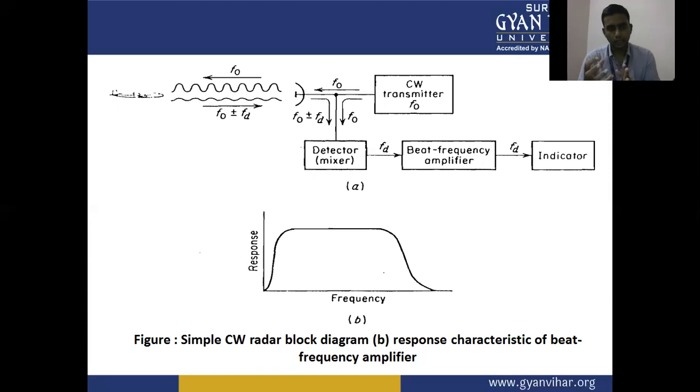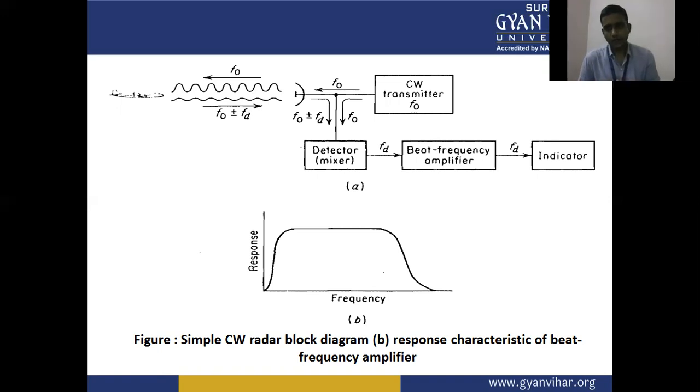The antenna will again collect this echo signal from the stationary as well as the moving target, and this will come in terms of frequency F0 plus or minus Fd. In the detector, all signals are mixed, and the Fd signal, that is the Doppler frequency, is passed from the detector, and the beat frequency amplifier amplifies it to a particular level.